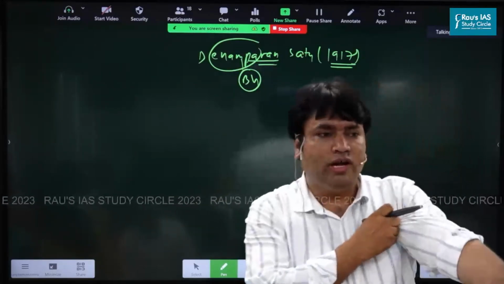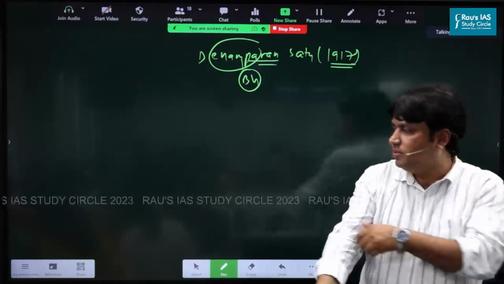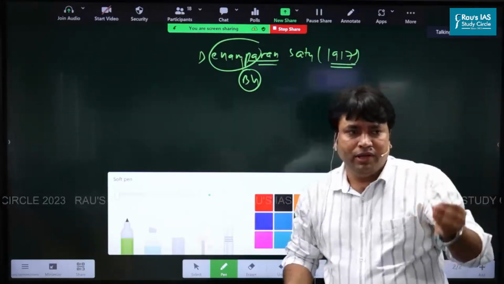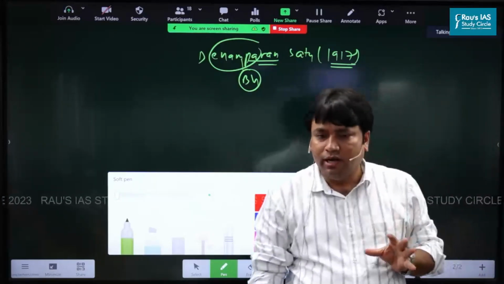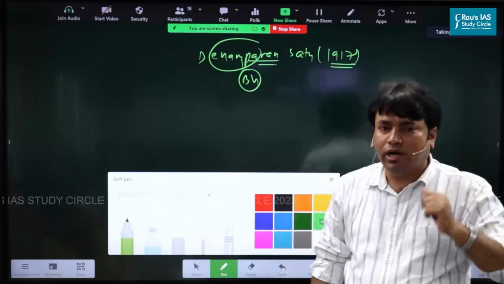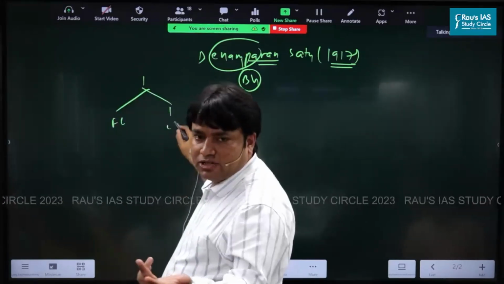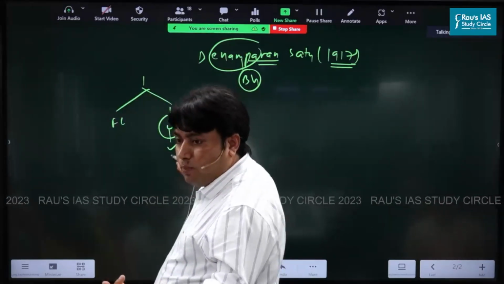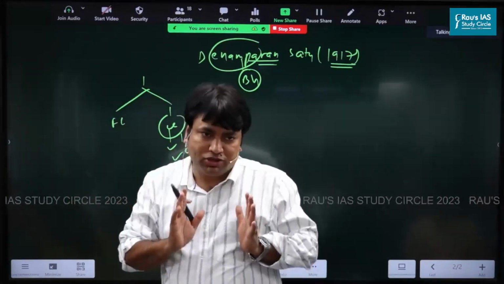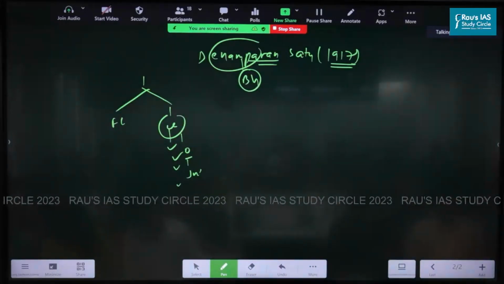Clear? So we have to understand the nature of the problem. What was the nature of the problem here? The indigo peasants problem was there, no? So in India, indigo cultivation was very much profitable for the British. Clear? And there were two kinds of crops. One is food crop, and the second category is cash crop. So indigo, opium, tea, jute, all were in the category of cash crops. Clear? So indigo cultivation was highly profitable for the British in India.